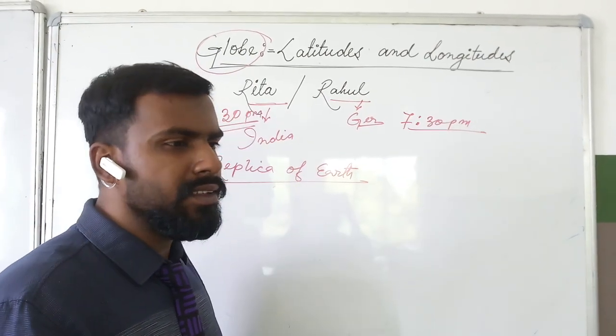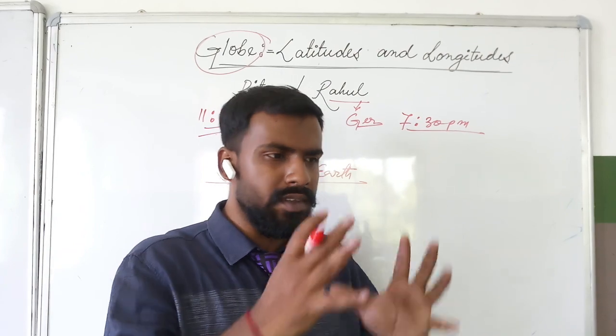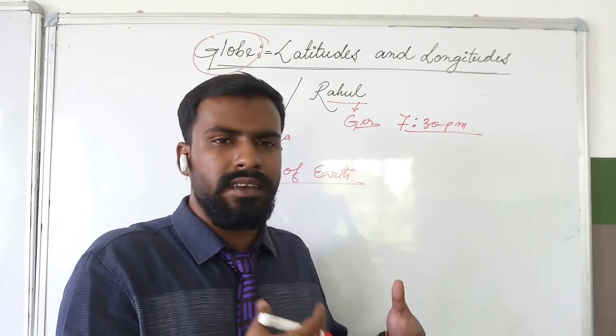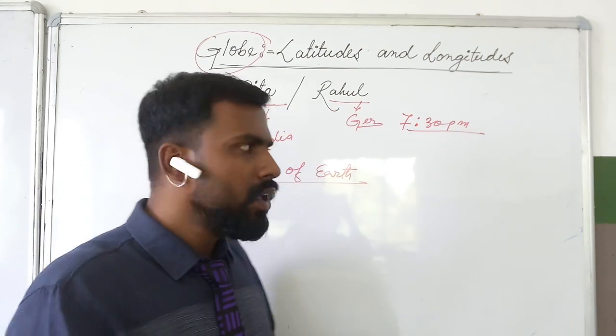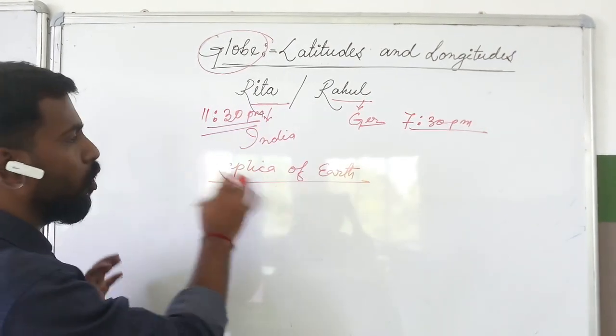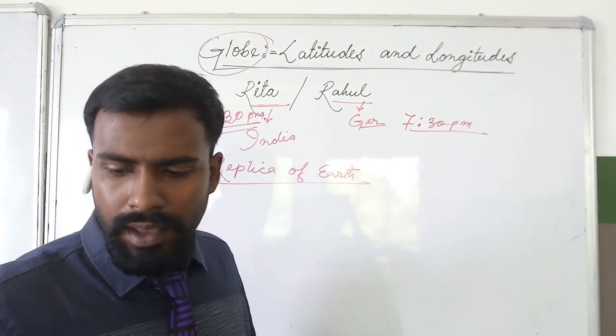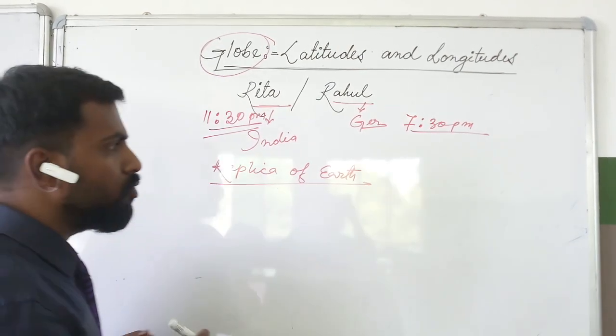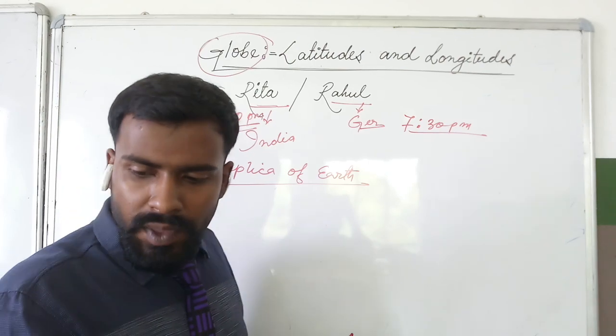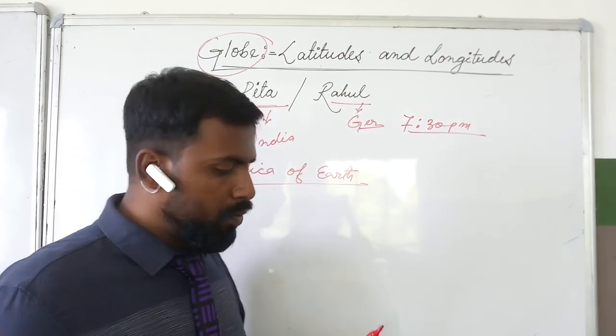And the next thing is, you cannot carry it. The globe is a heavy thing and you cannot carry it in your pocket. So it is also a disadvantage of the globe. So this is all about globe. Now our next topic is latitudes, longitudes and places on globe.